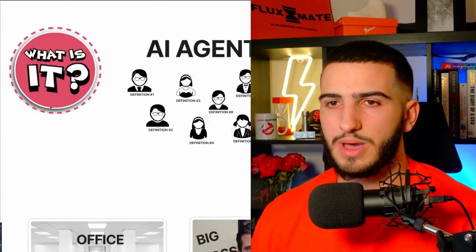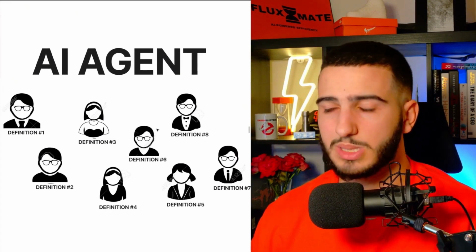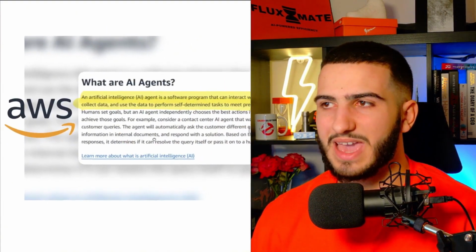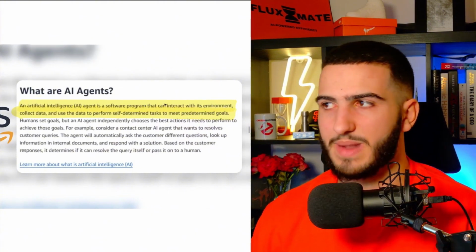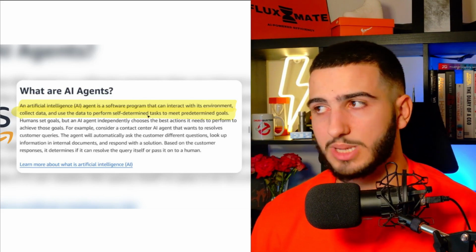So what actually are AI agents? AI agents mean a lot of different things to a lot of different people depending on who you actually ask and how they're actually using them. As defined by AWS, they are a software program that can interact with its environment, collect data, and use the data to perform self-determined tasks to meet predetermined goals. So imagine you had this kind of super robot helper on your computer that can listen to things, it can see different things, and most importantly, it can actually do different things for you. So for example, when you ask it to play your favorite songs, it can find your favorite song, launch up Spotify or something like that, and actively play it. Kind of like Alexa or Siri, but just a lot better.